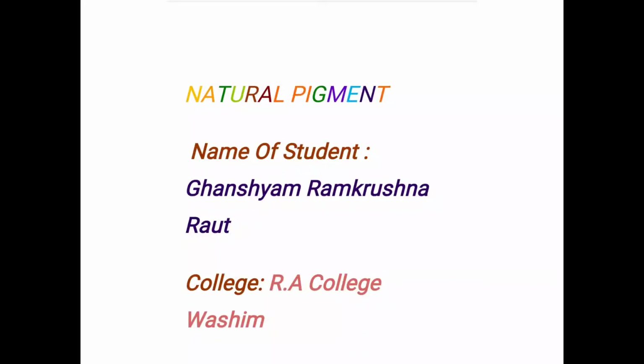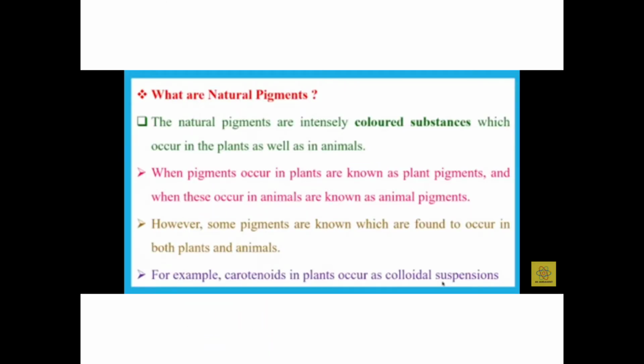Natural pigment. What are natural pigments? The natural pigments are intensely colored substances which occur in plants as well as animals. When pigments occur in plants they are known as plant pigments, and when they occur in animals they are known as animal pigments. However, some pigments are known which occur in both plants and animals.